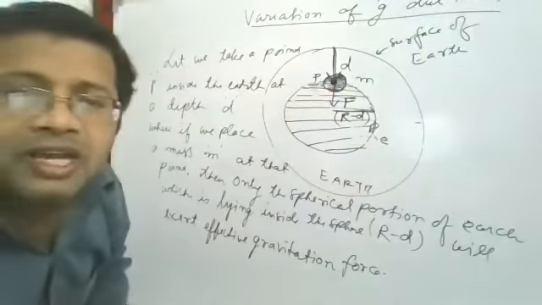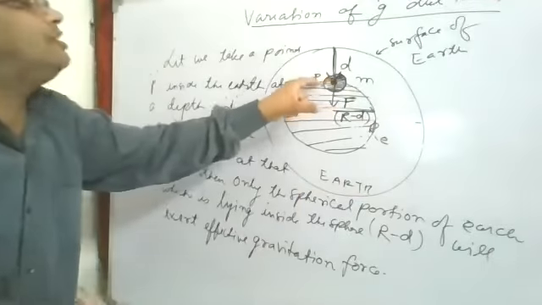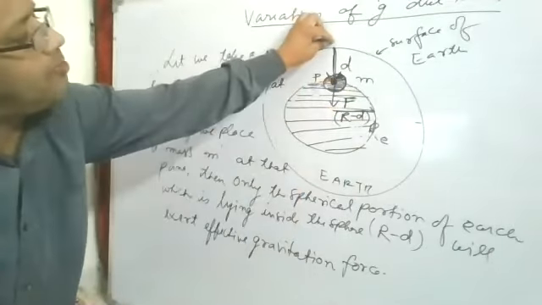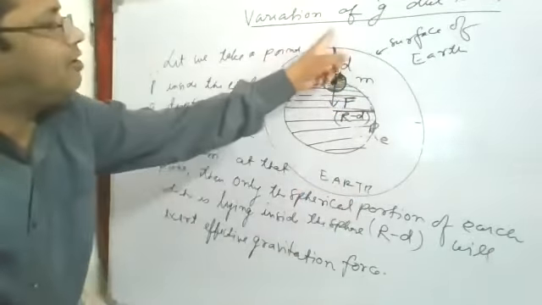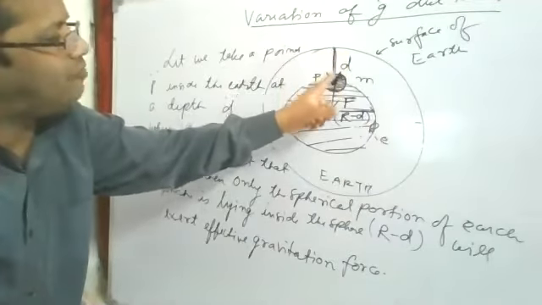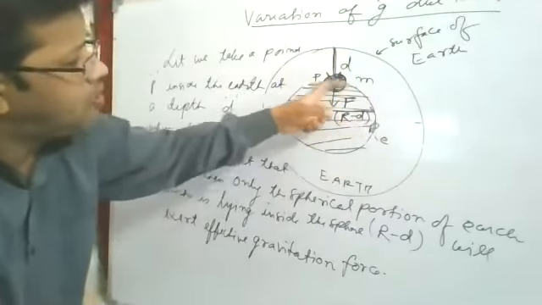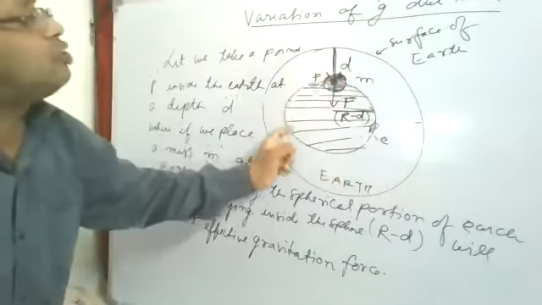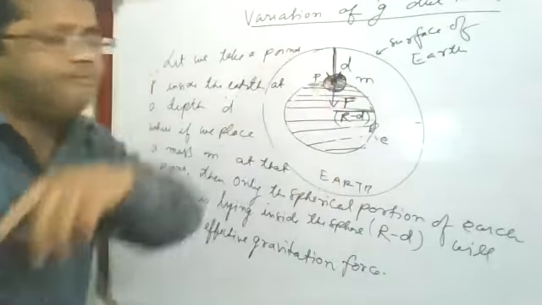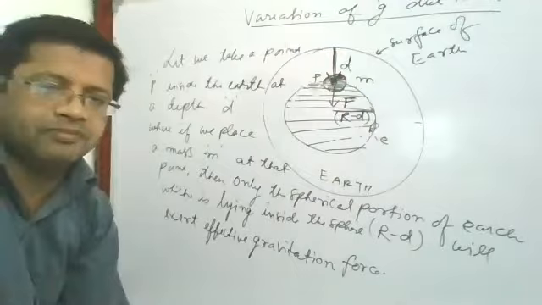But ultimately we can say that only the shaded portion matters. If you take any mass at a depth of D inside the earth, then you draw a sphere only. This is the effective portion of the mass of the earth which will exert force on mass m.